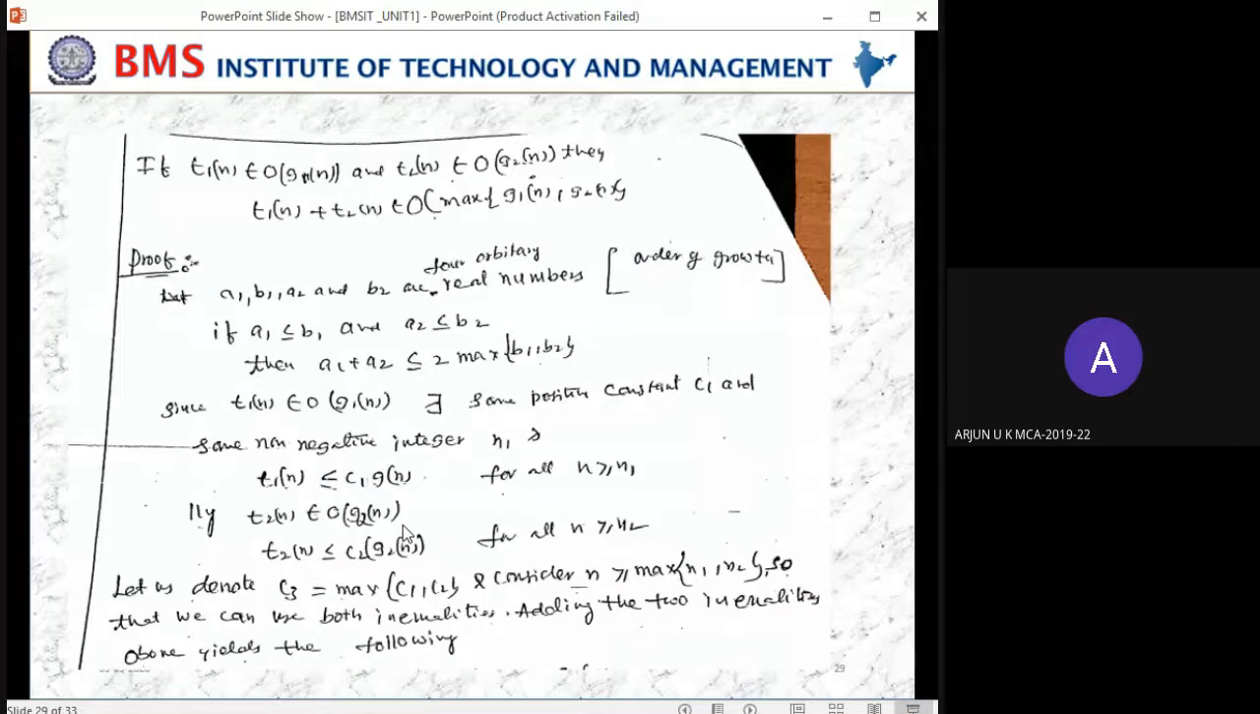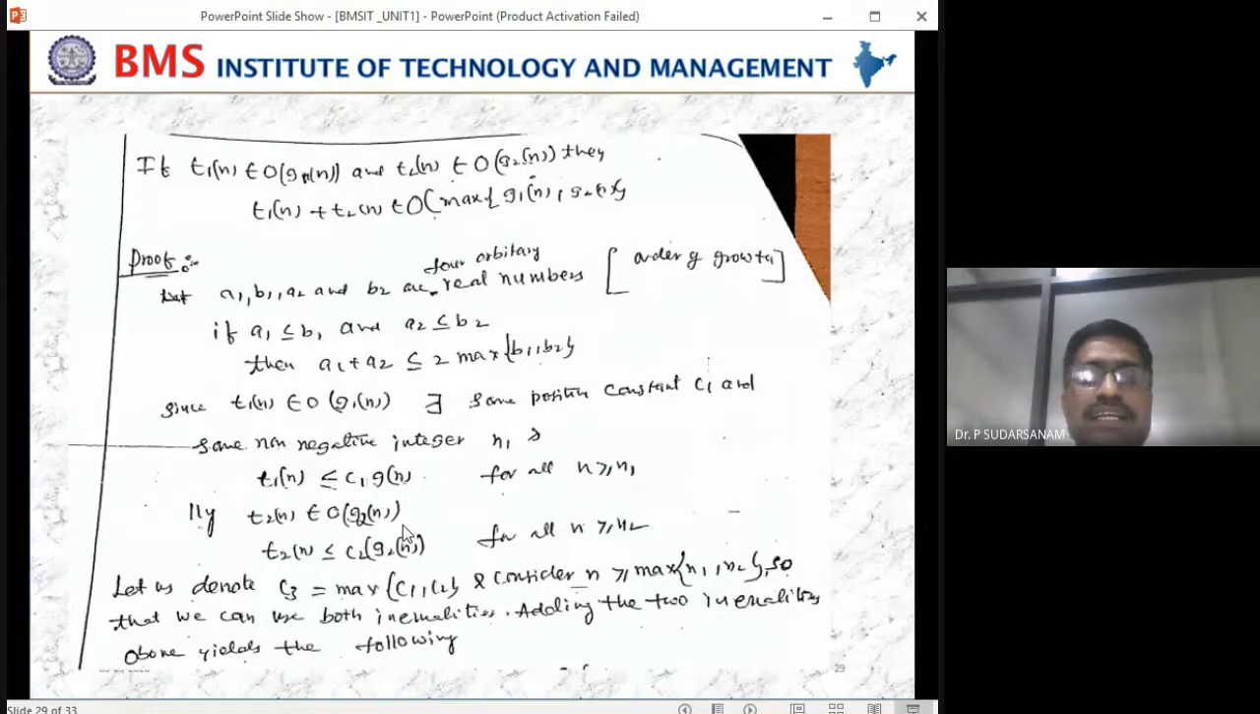Sir, can you explain this again, like C1 and C2? It's according to the definition, right? According to the definition, what inequality did we write yesterday? T of n is less than or equal to C into G of n. Correct? I'll say the definition once again.